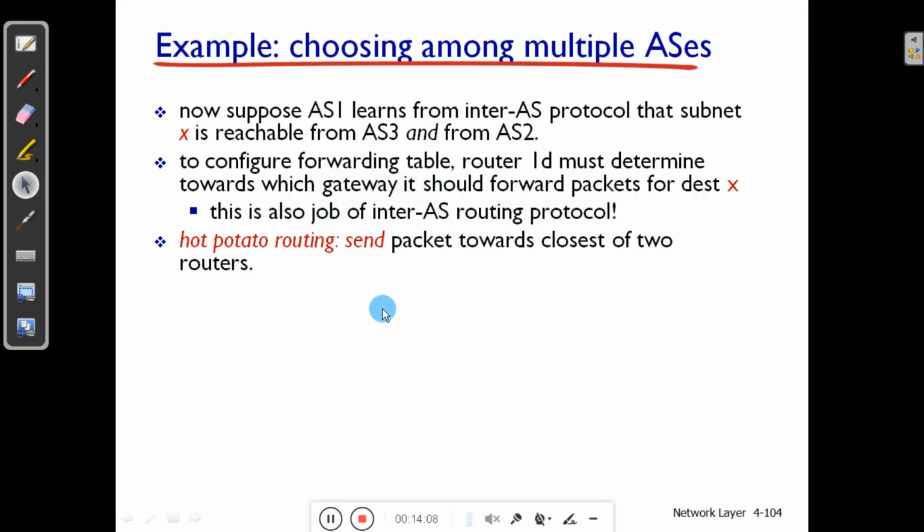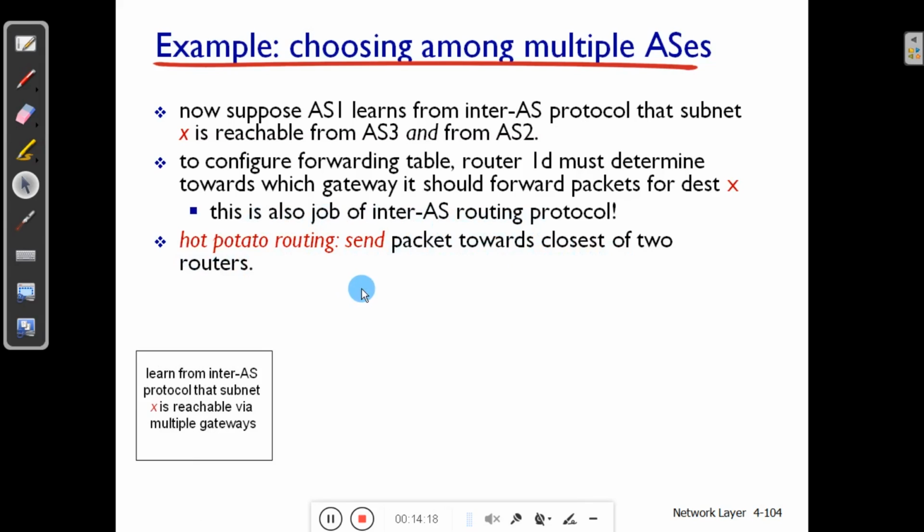Once this is done, this is also known as hot potato routing. So sending the packet towards the closest of the two routers is called hot potato routing.